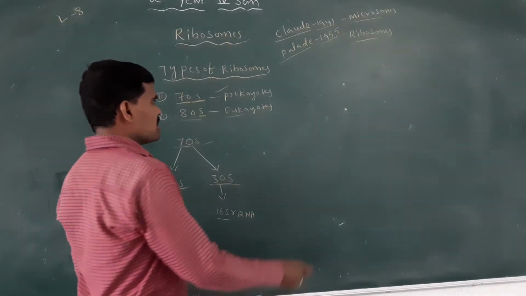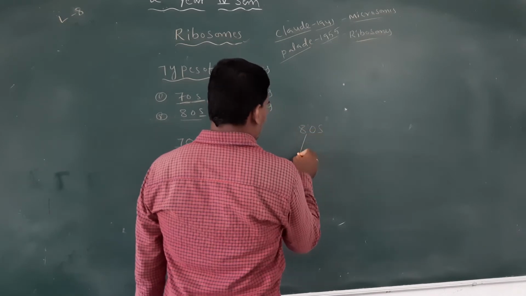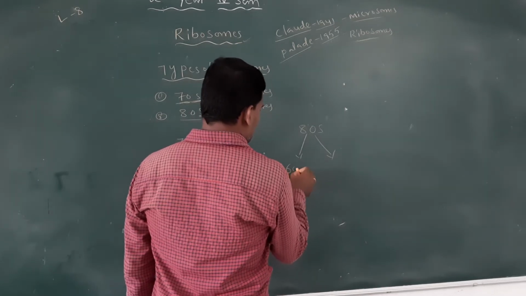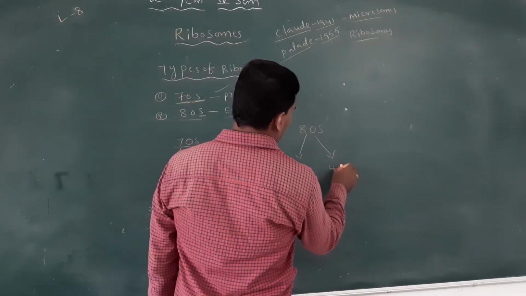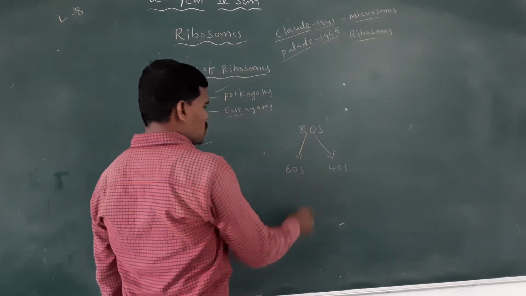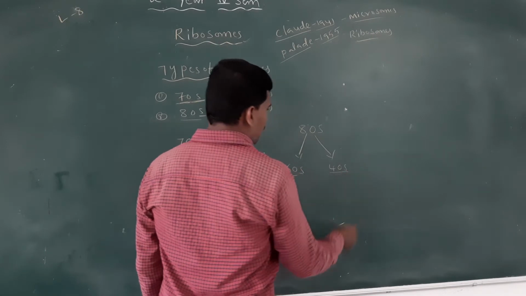As well as the 80S type of ribosomes, which has two subunits, 60S and 40S. The large subunit is 60S and the small subunit is 40S.